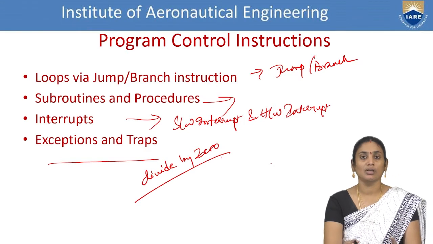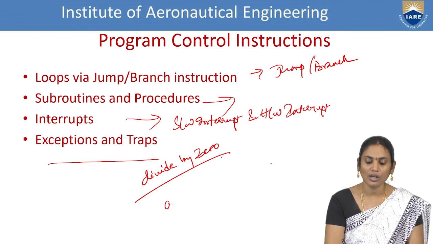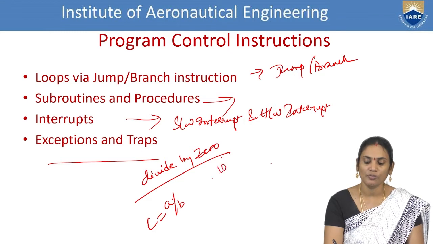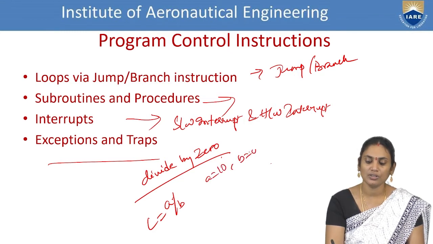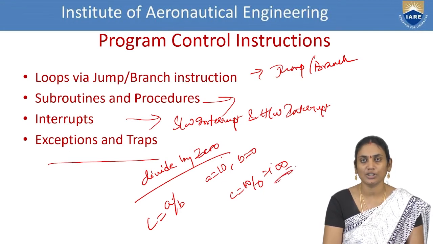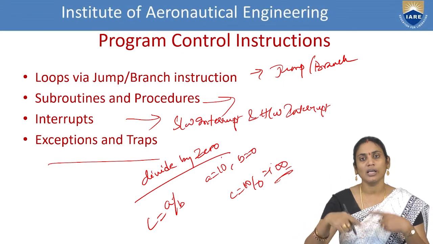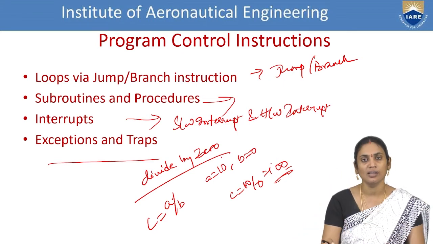Divide by 0 error. Because if at all I'm writing a statement like C equals A by B, the value of A is equal to 10, B is equal to 0. Now, if you give this statement in mathematics, what happens? Anything divided by 0 will be infinity. If the infinity is there, we don't have any representation for infinity in computers. What happens? The loop will keep on executing. So this is really absurd.